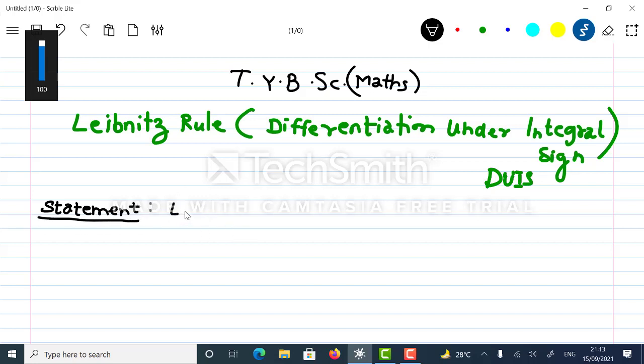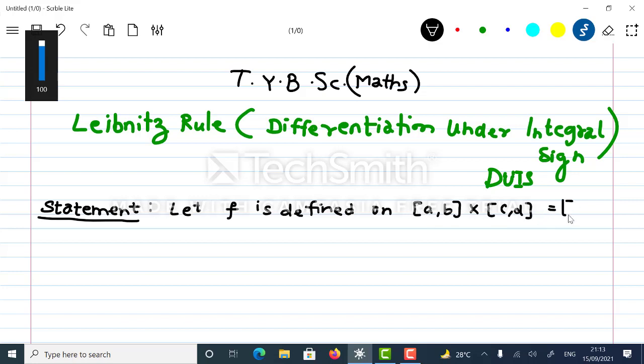So let f be defined on the closed interval [a, b] cross [c, d], which is a rectangle basically.